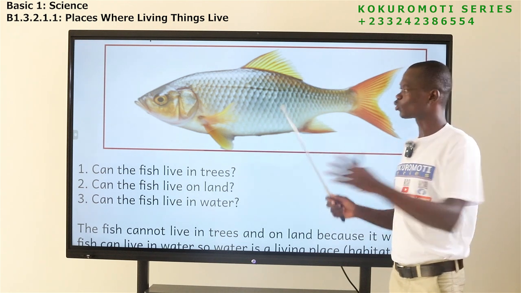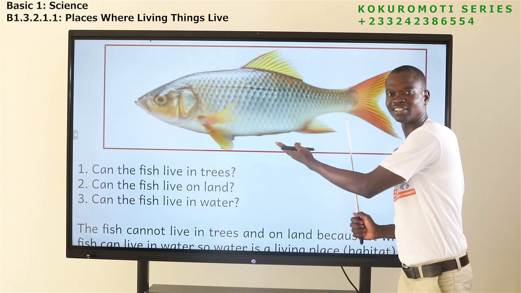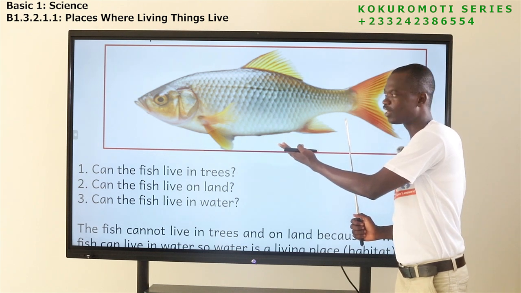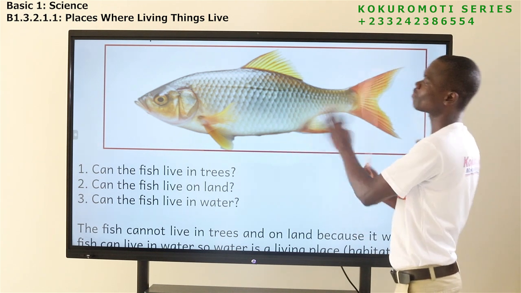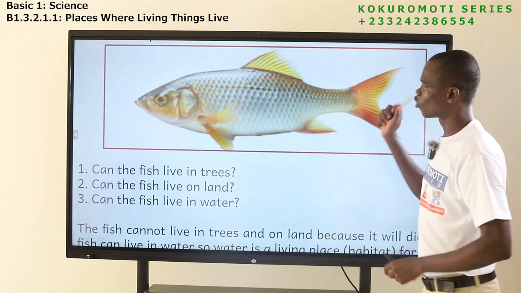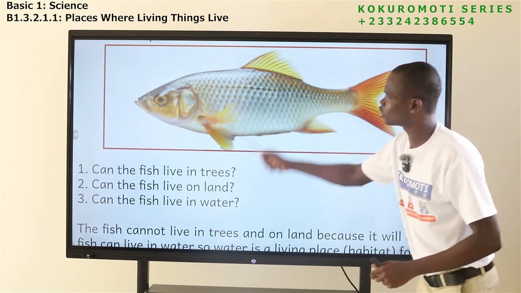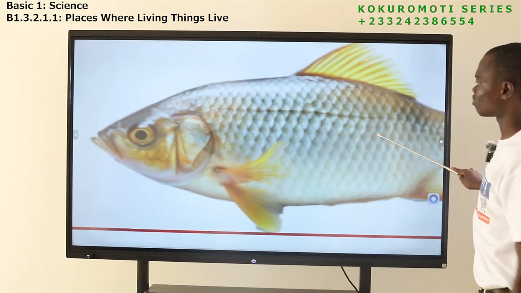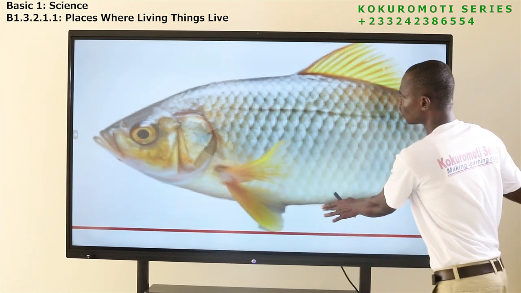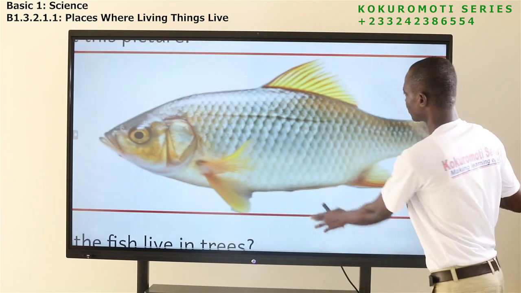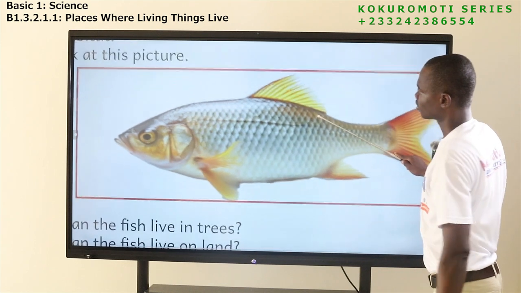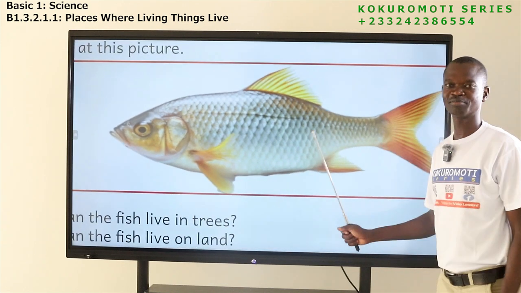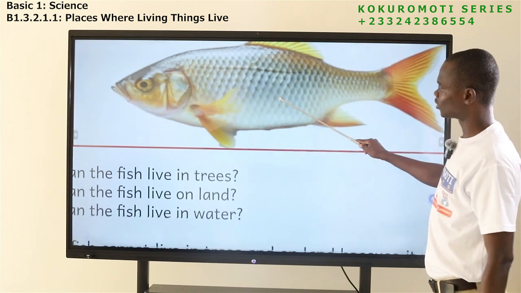Kwajokoto. Yes, Okoto. What is the name of this animal? Hey, this is not sheep. Okoto, this animal is not sheep. Open your eyes or let me enlarge it for you.